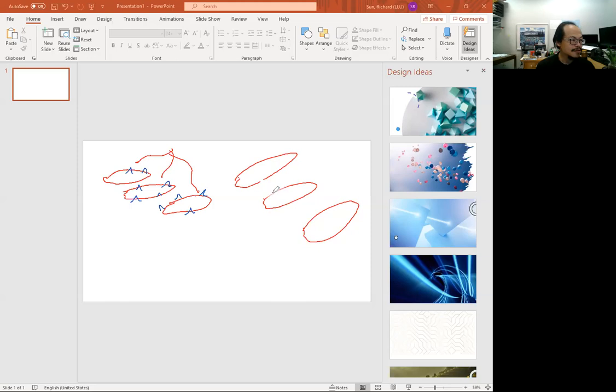But we have the gap junction. So that's the gap junction. That's pretty wide. All right, so that's that. So I will create gap junction. So now we have the gap junction.